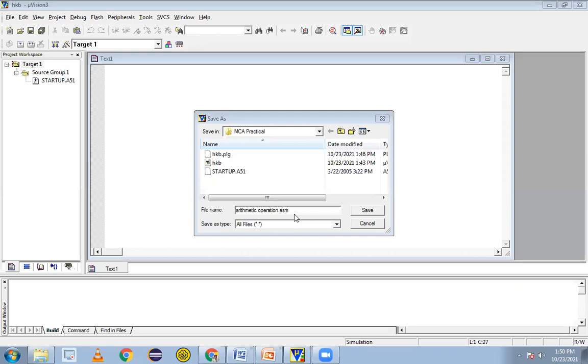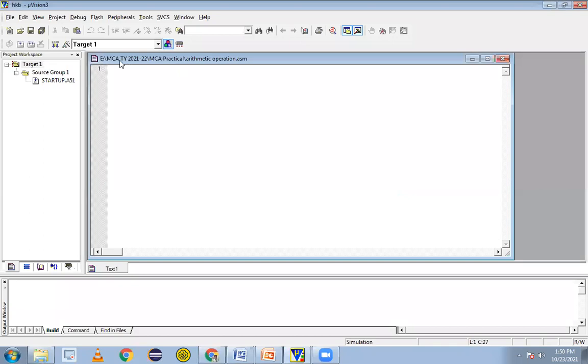So write down next step, 6 number. Go to the file and save as by any name or action name or task name dot asm file, and just click on the save. Go to save as, give the file name by using dot asm and click on the save button. So you can understand, in MCA project I have the file name arithmetic operation dot asm. Clear?